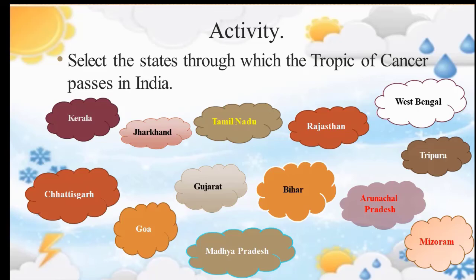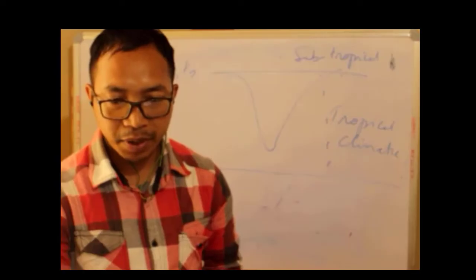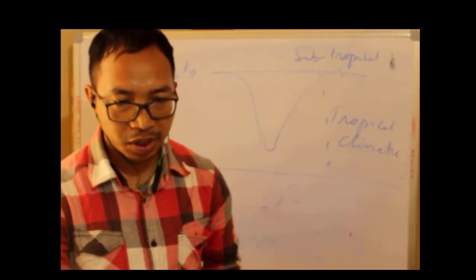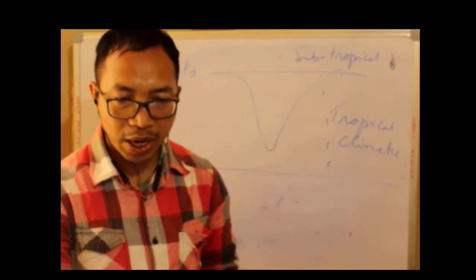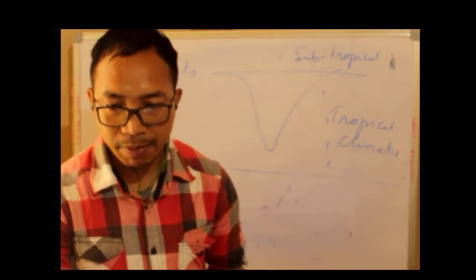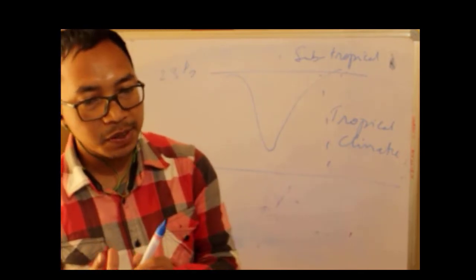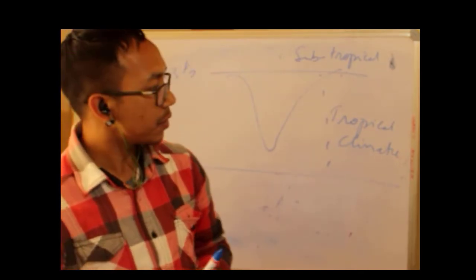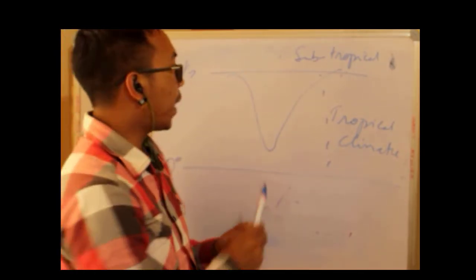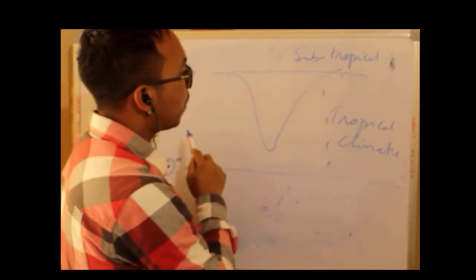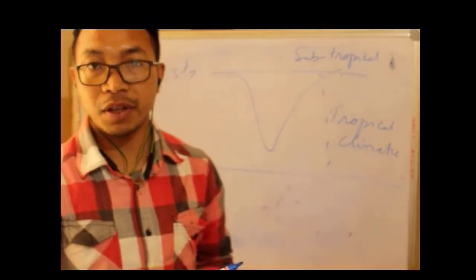West Bengal is going to pass, through Tripura. Arunachal Pradesh? No. Then we have got Mizoram, Bihar, Madhya Pradesh, Gujarat, Chhattisgarh. Is it passing through Goa? No. So these are some of the states through which the Tropic of Cancer passes while passing from the western part of the country to the eastern part of the country.